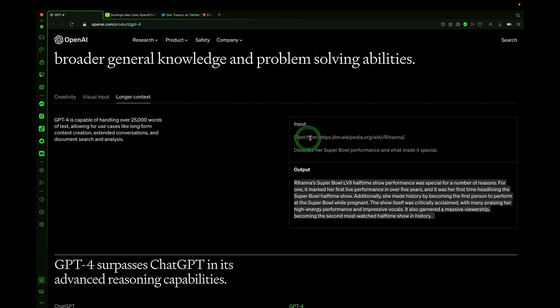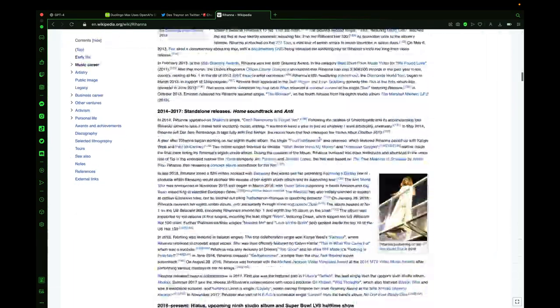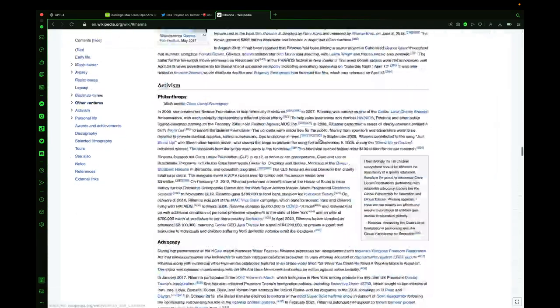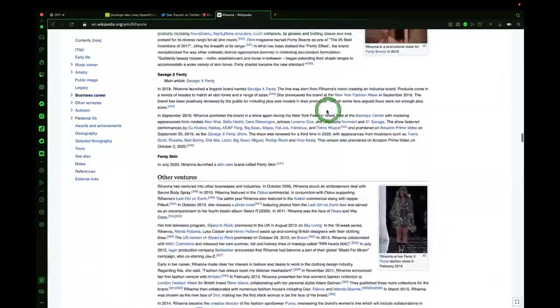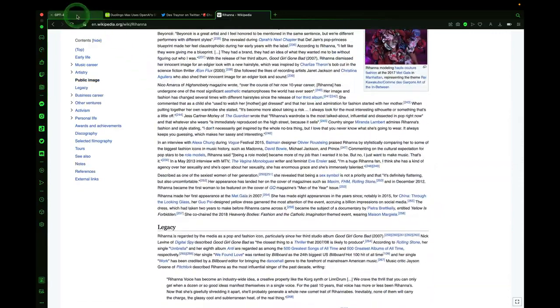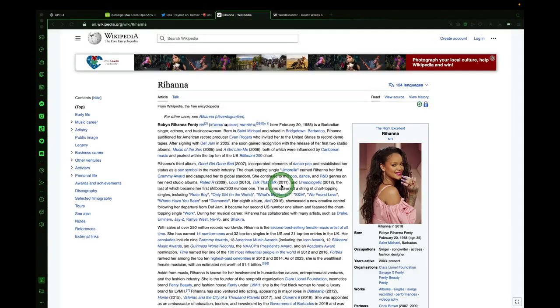So we can see from this example, it was able to analyze the entire Wikipedia page of Rihanna and then describe her Super Bowl performance and what made it special. And there is a lot of text. If we're to copy this over and type in this, if we scroll through here, this is a lot of information to analyze. This could be printed out over several pages here. And ChatGPT with the brand new GPT-4 model is able to analyze that text and describe what made her performance very special. Let's give this a try right now.